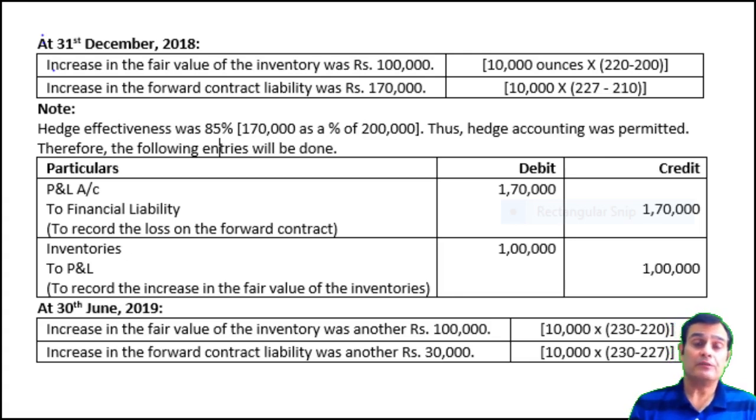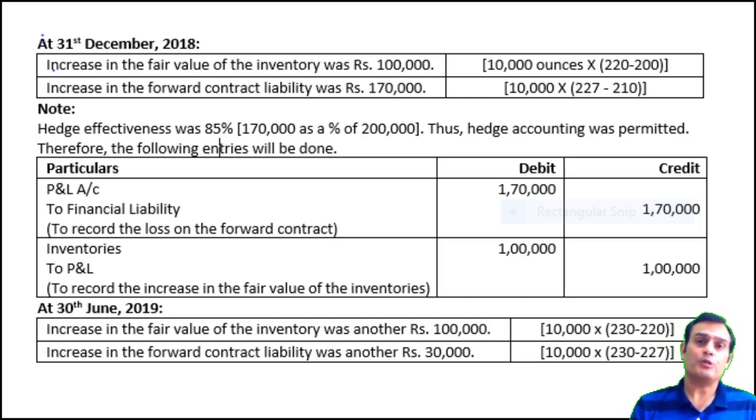Now, in terms of inventory, it was acquired on the 1st of July at the rate of 200 rupees per ounce, and the fair value on the balance sheet date is 220. So there is an increase in the inventory valuation. And this increase will be recognized because, as I already said, the principles of Ind AS 2 will get overruled because of the hedge accounting, and the hedged item is going to be measured at fair value. So we record the entry: inventory account debit to profit and loss. So whatever is the increase in the fair value of the inventory is recorded on the balance sheet date.